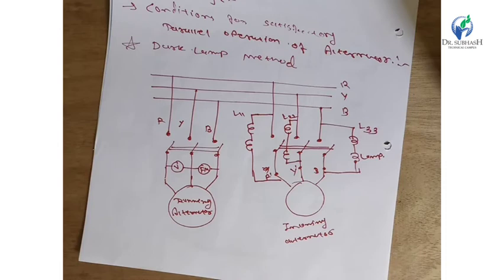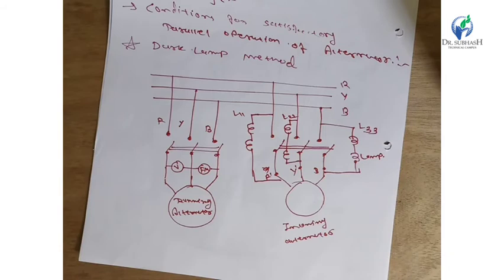If the alternator voltage phasors are not in phase with the bus voltage phasors, then there will be some voltage across the lamps. The lamps will glow with equal brightness and will not be in the dark zone. This shows the polarities of the alternator are not the same as on the bus bar system.